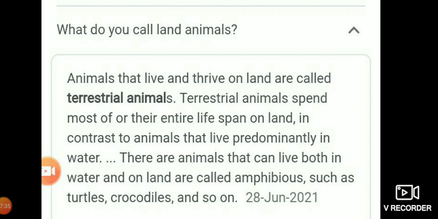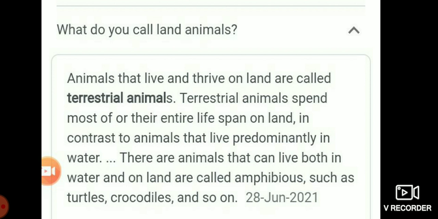Okay, children. Then you see, animals that live on land are called terrestrial animals. Example, horse, camel. Terrestrial animals have the following adaptations. They have legs to walk. They have lungs to breathe. Most of them have well developed sense organs and a nervous system that help them feel the changes around them, so that they can live on land.